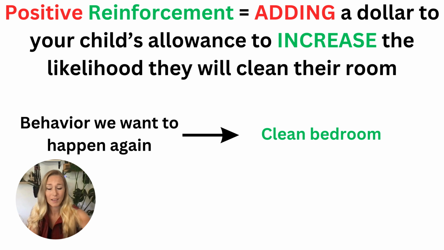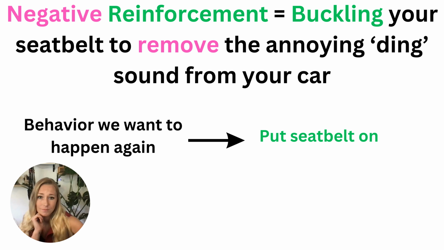An example of positive reinforcement is adding $1 to your child's allowance to increase the likelihood that they will clean their room. In this example, the behavior that we want to happen again is for them to clean their bedroom. And so we are adding something to increase the likelihood of that happening. An example of negative reinforcement is buckling your seatbelt to remove the annoying ding sound from your car. So in this example, the behavior we want to happen again is for you to put your seatbelt on. And so we are removing something to increase the likelihood of that happening again.